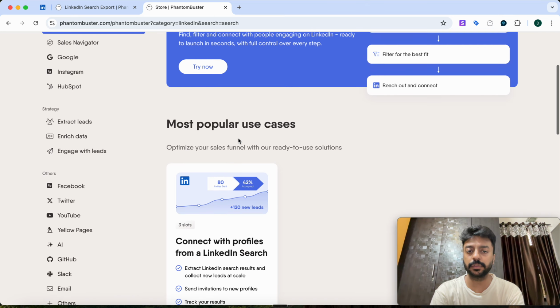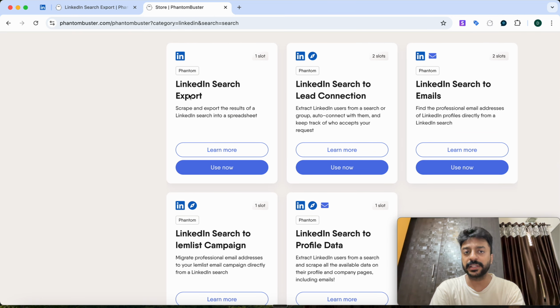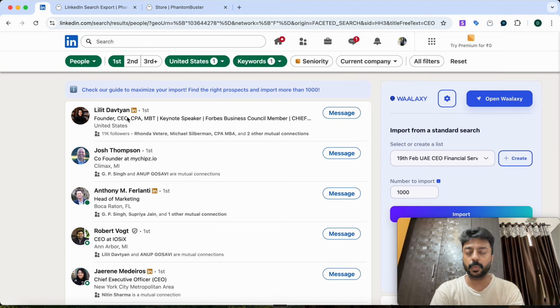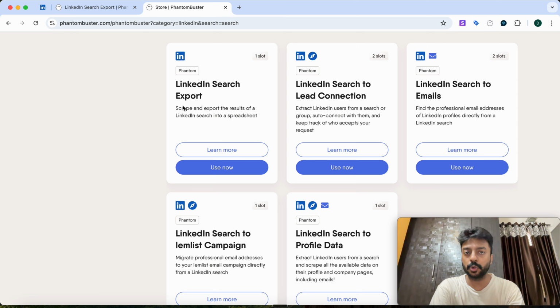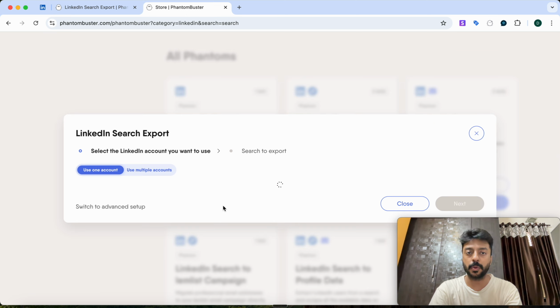right? Now this way you will be able to see different phantoms that it has, and then at the top you can see LinkedIn search export. What does this mean? This means that according to your search query on LinkedIn, it will export the data, right? So now whatever filters we have applied, after applying all those filters, we have got this unique URL. You just need to copy this URL, and then you need to go inside this phantom, and then click on use now.